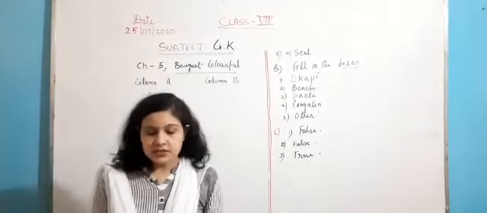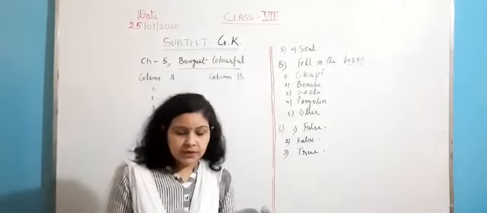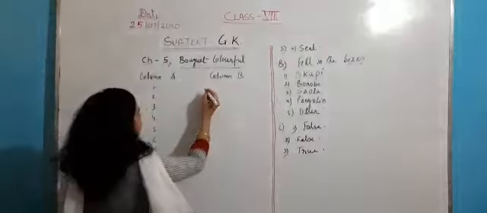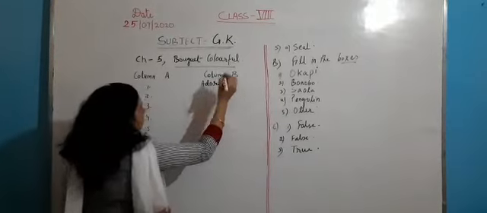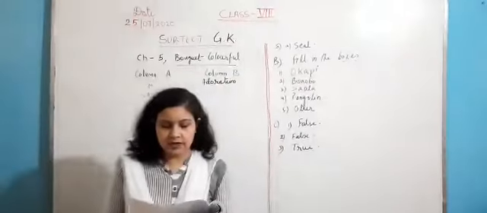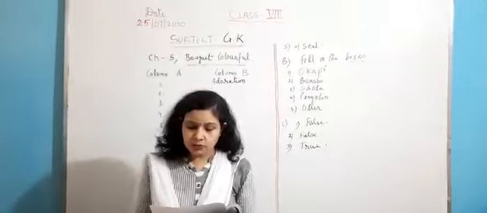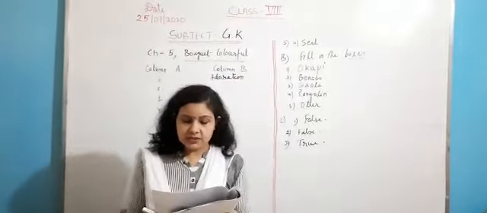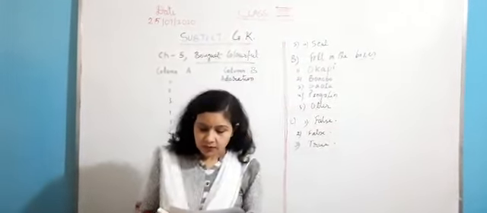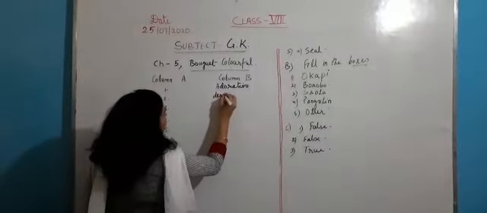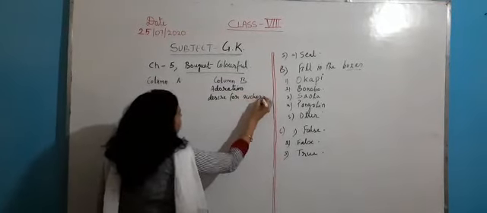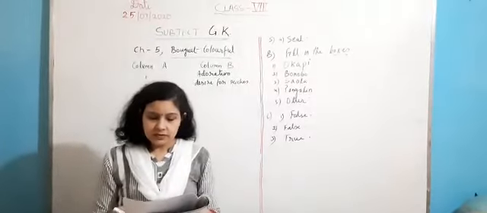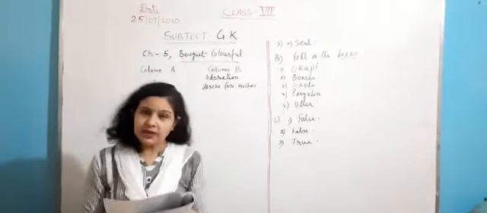So the first is sunflower. Sunflower depicts adoration. Second is marigold. Marigold depicts desire for riches. Third is pink carnation.